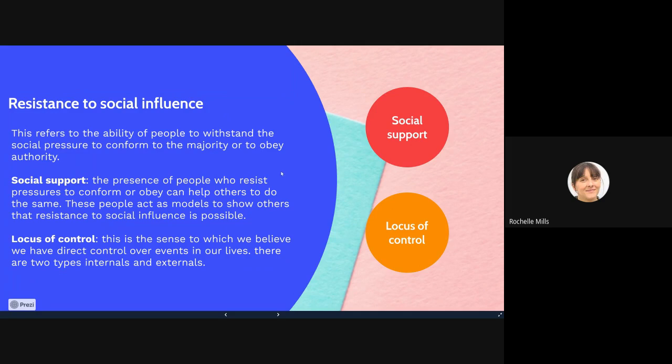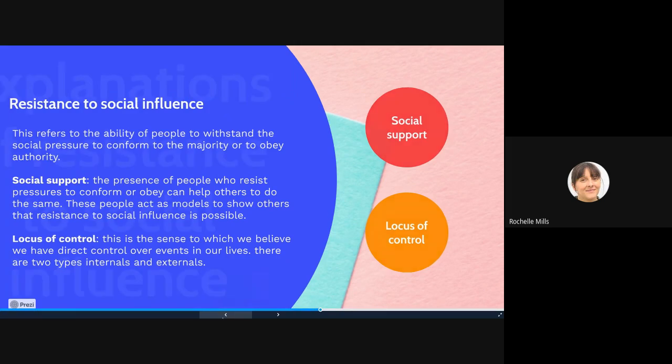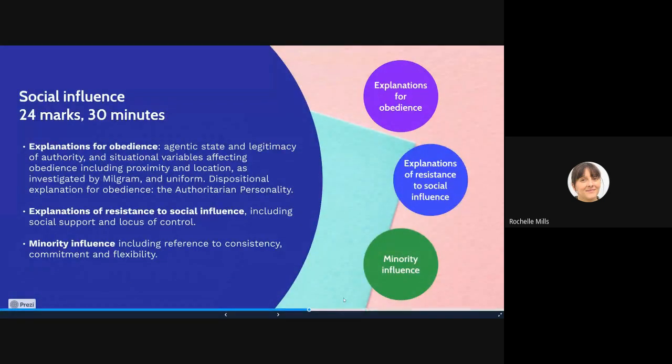Okay, so have a look through that, make some notes, complete the bits of the worksheet, and then in part 3, I will go through the final bit, which is minority influence.